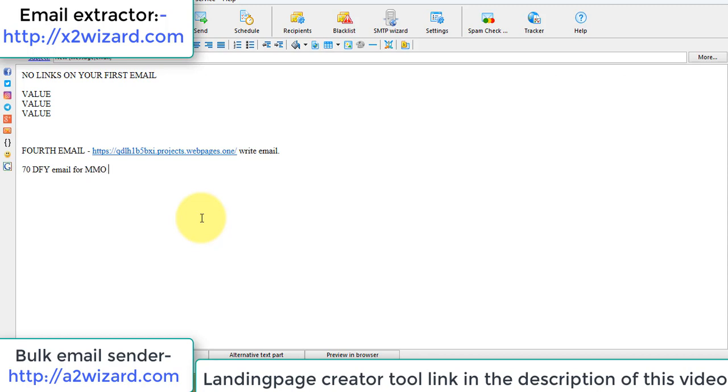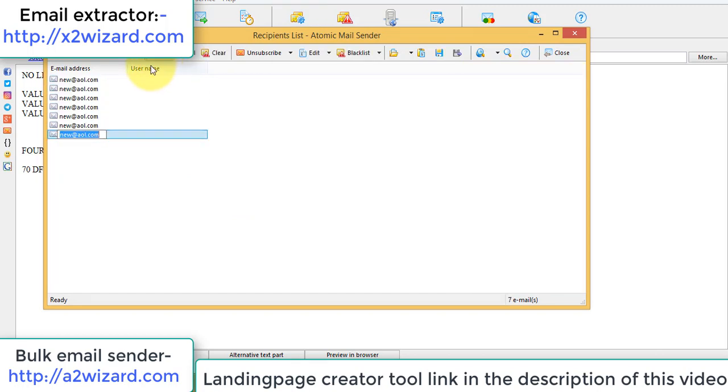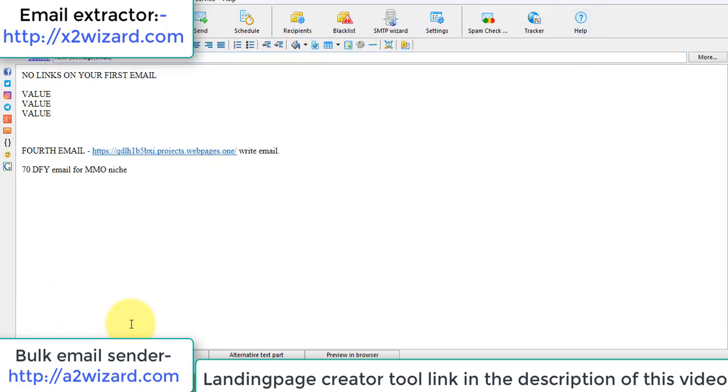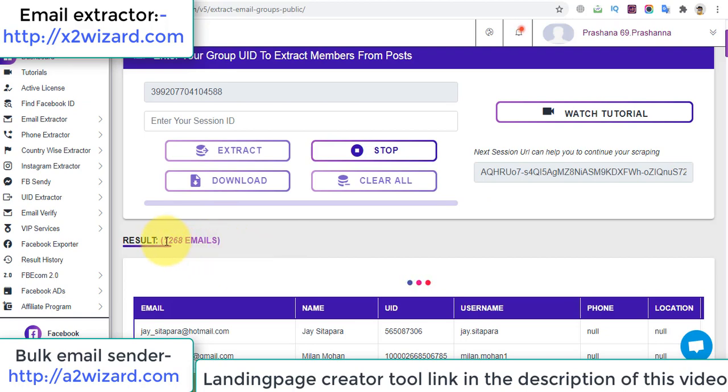Now if you do not want to write emails, there are also 70 done-for-you emails for the make money online niche. Remember, not the yoga niche but the make money online niche. You'll get 70 done-for-you emails. In order to get those emails, just go to the description below this video. While sending emails, you can add or delete emails using this bulk email sender. And let's see the extraction process.